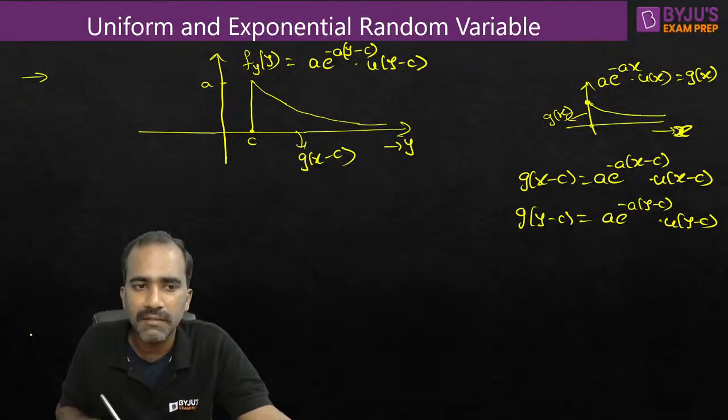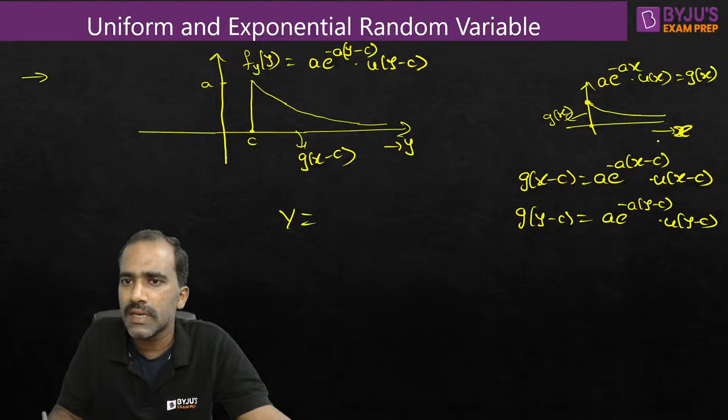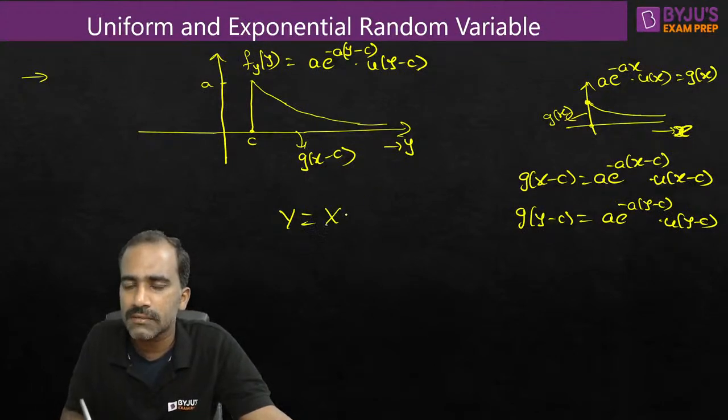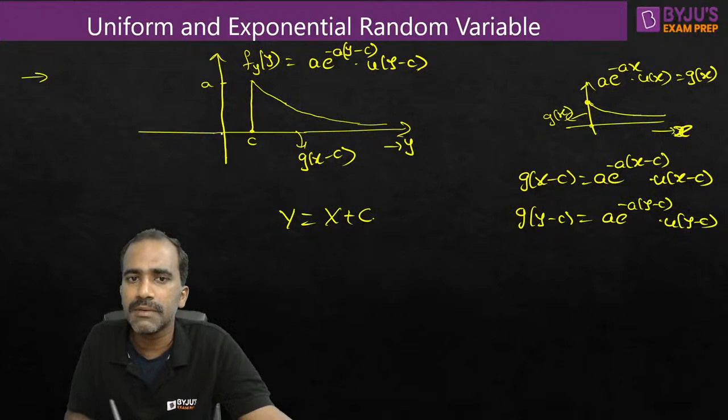Anyone can tell me the mean value? See, here the random variable is y. Now what is the relation with the x here? Is it not looking like x minus c or x plus c? No, x plus c. The relation between y and x is y equal to x plus c, correct?